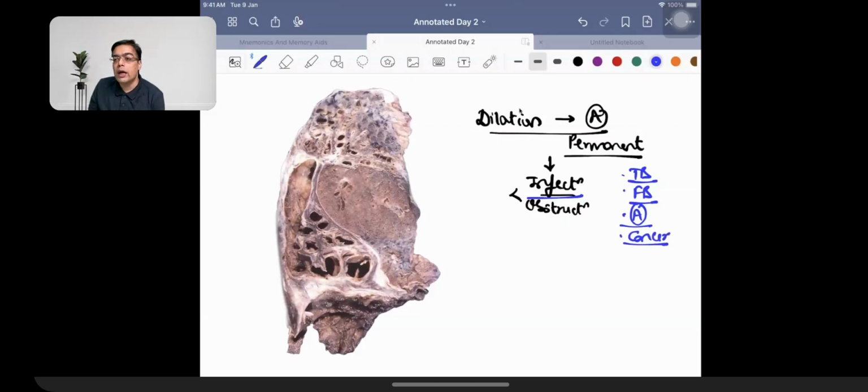Uncommon causes, but which are asked in exams as MCQ options, include a condition named Carter-Jenner syndrome. This was 2022's question. Carter-Jenner syndrome is a condition in which the patients have a triad: they develop bronchiectasis, they have sinusitis, and they have situs inversus. Yes, you are aware of it.